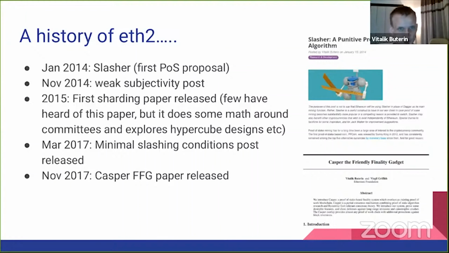2015, a first sharding paper released. Few have actually heard of this paper. It's sitting in GitHub, I think GitHub slash vbuterin slash scalability paper, or paper underscore paper, one of those two. You can find it if you do some archaeology digging through my repos. The paper is fairly long. It does some math around quadratic sharding, super quadratic sharding, committees, hypercube designs, a lot of interesting things.